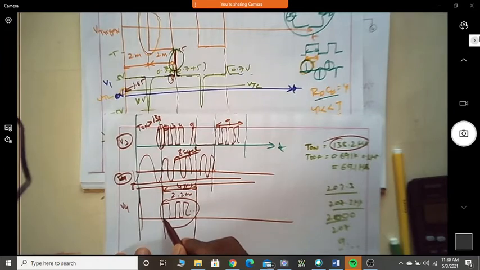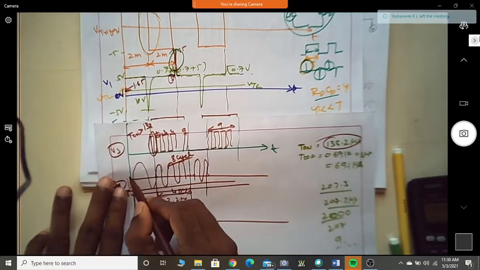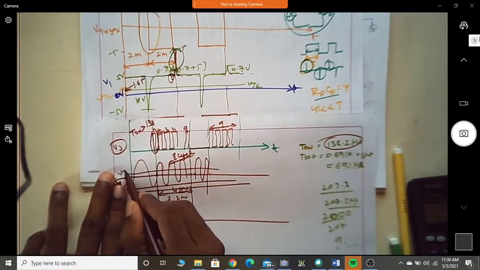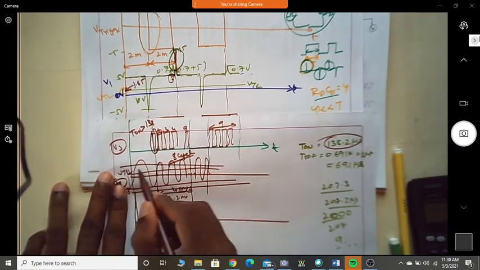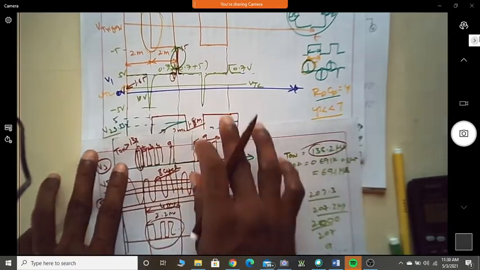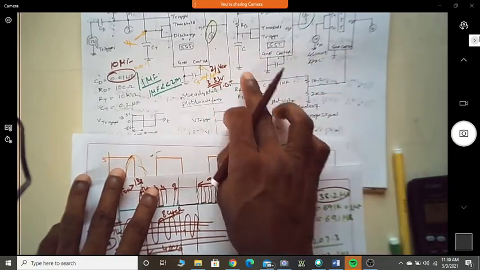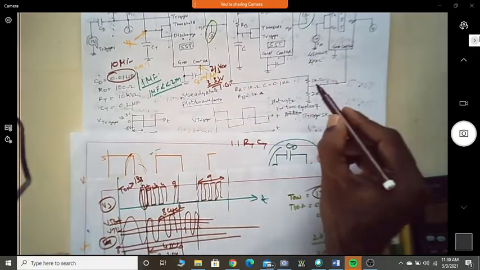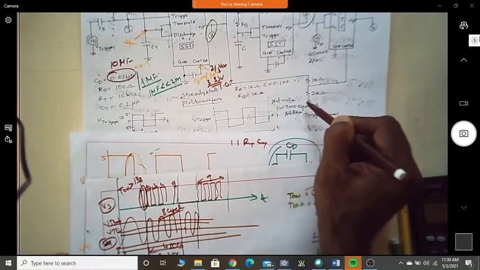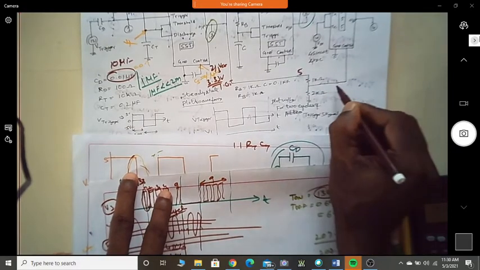This is going from 0 to plus VCC and from plus back to 0, whenever it crosses VTL and VTH. What is VTL here? It is half of VCC. What is VTH? It is not half of VCC. Can you see there is a potential divider here? If you have 5 volt, how much voltage will you get here?